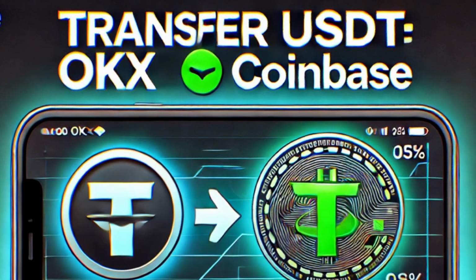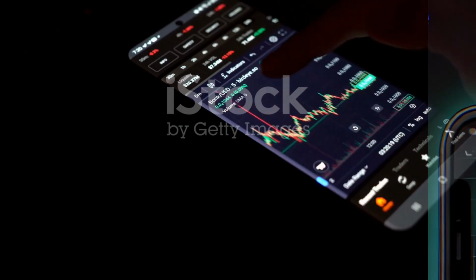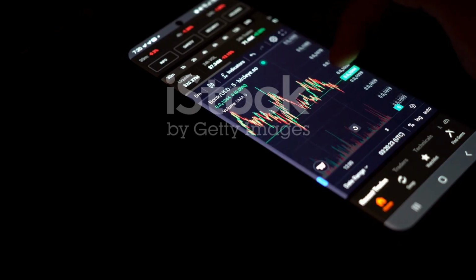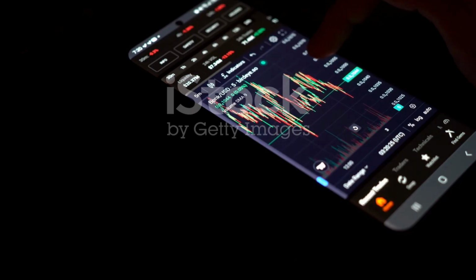Are you looking to move your USDT from OKX to Coinbase quickly and safely? In this video, I'll guide you through every step of the process, from finding your Coinbase deposit address to successfully transferring your funds. Let's get started.